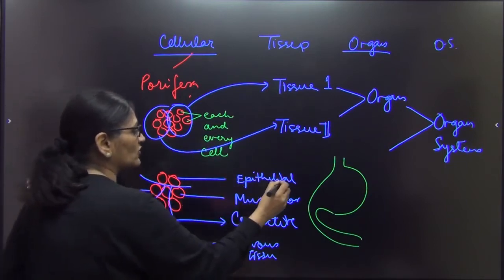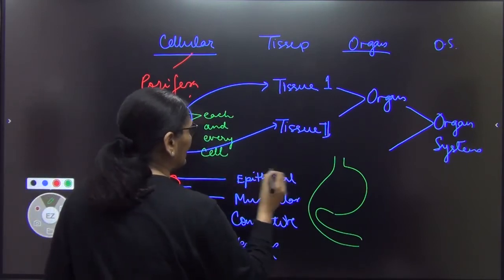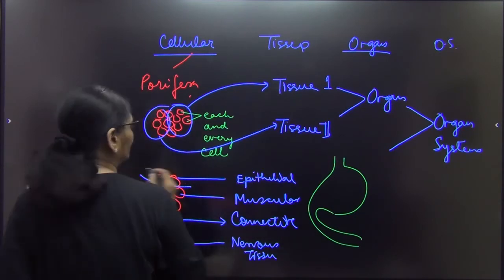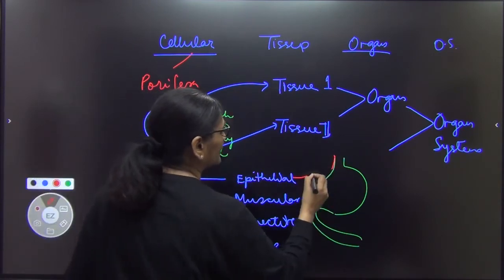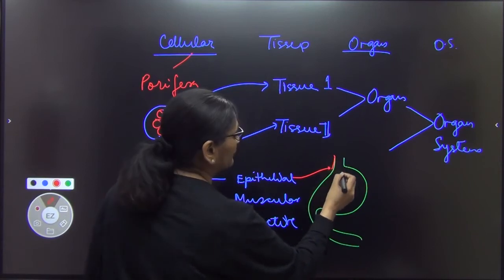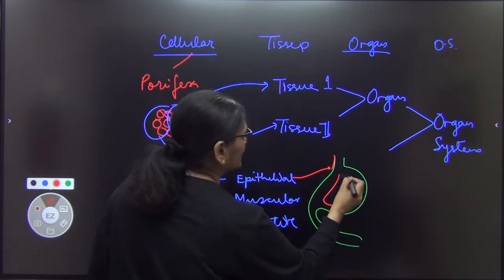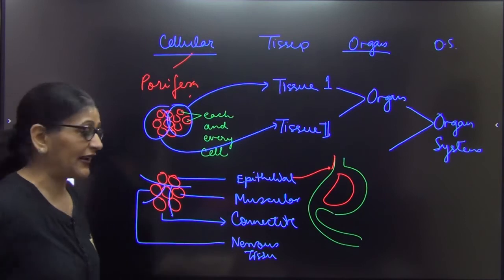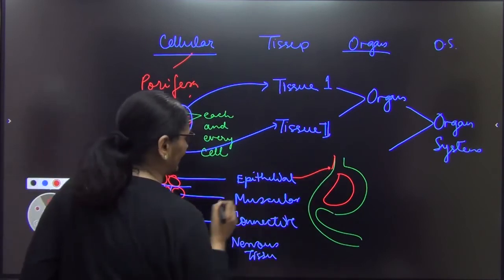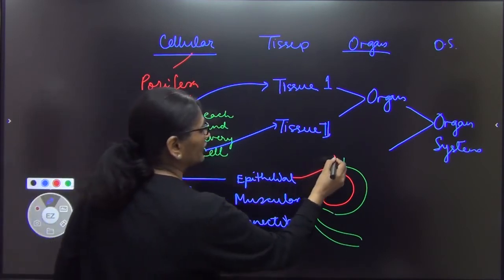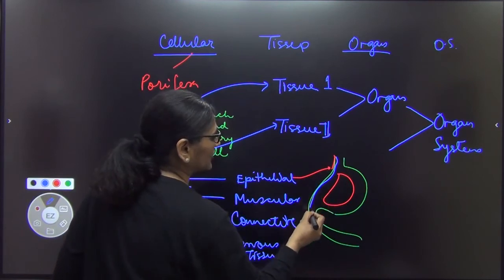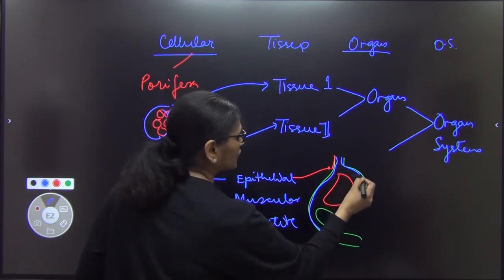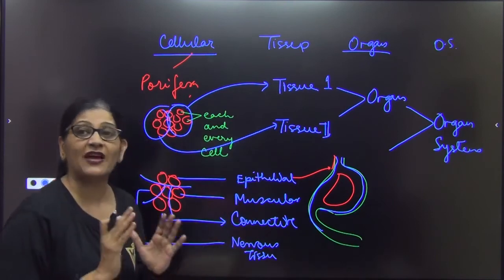So stomach has all the 4 types of tissue. The outermost covering in the stomach, that is your epithelial tissue. This outermost covering is your epithelial tissue. It protects the stomach both externally and internally, right? Then the next tissue below it is your connective tissue. This connective tissue is rich in blood vessels and it makes sure that the organ is well vascularized.